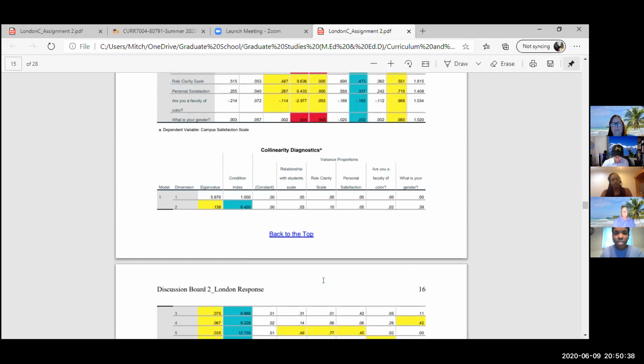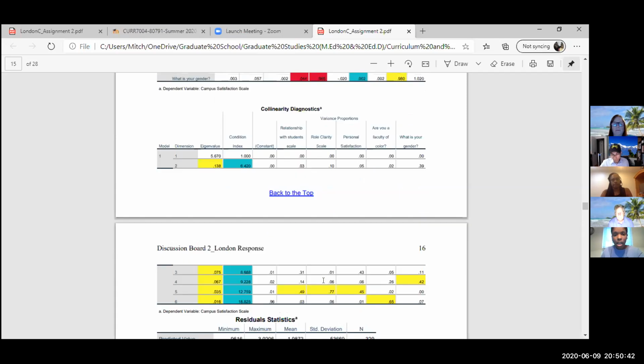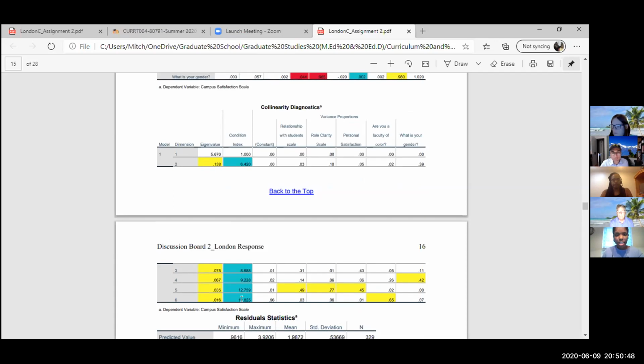All of the eigenvalues are lower than 1. All of the condition indexes are less than 15 with the exception of dimension 6, which is something that we look for as well.